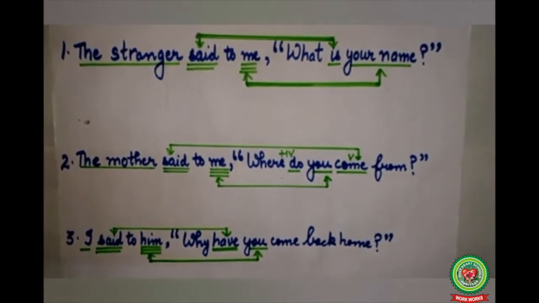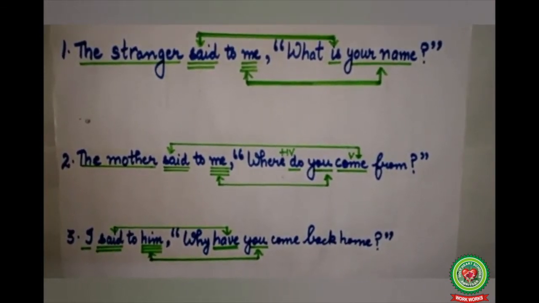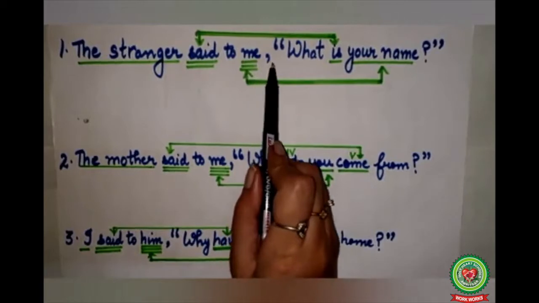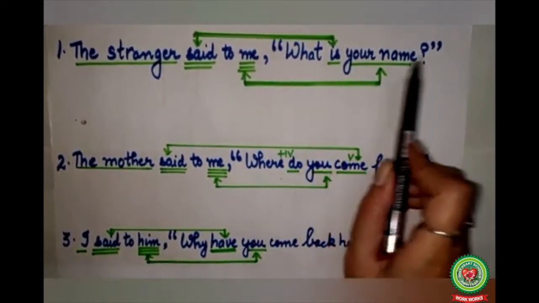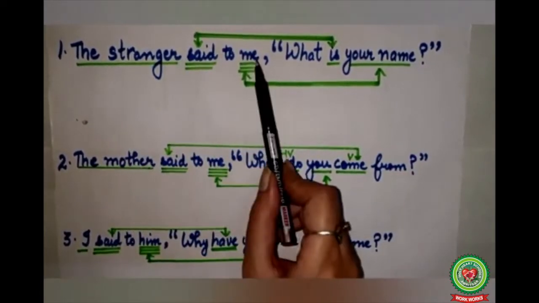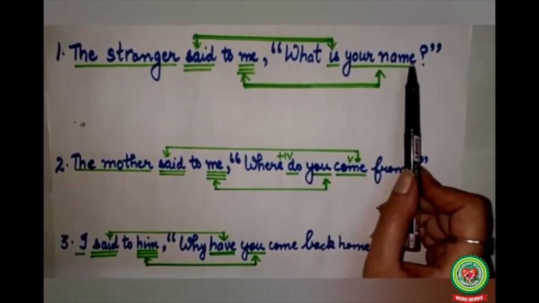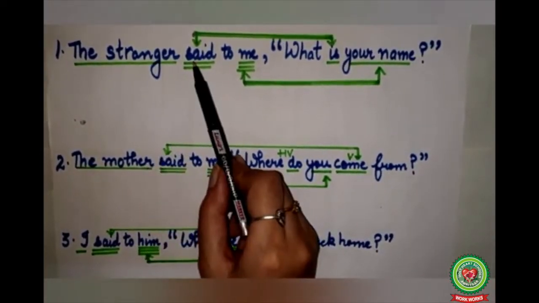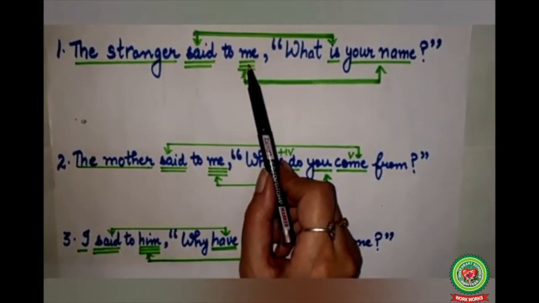Next we are going to discuss a few more examples of questions beginning with WH words. Now to the first sentence. The stranger said to me, "What is your name?" The stranger said to me, reporting verb. What is your name, reported speech. Stranger subject, so single underline. Said verb, double underline. Me object, triple underline.